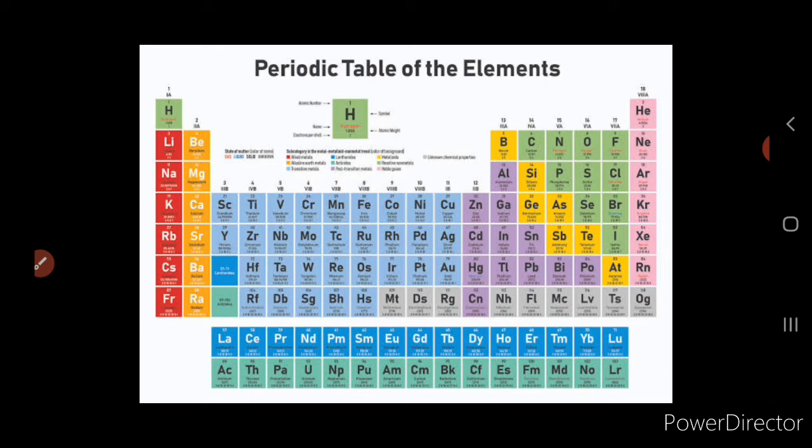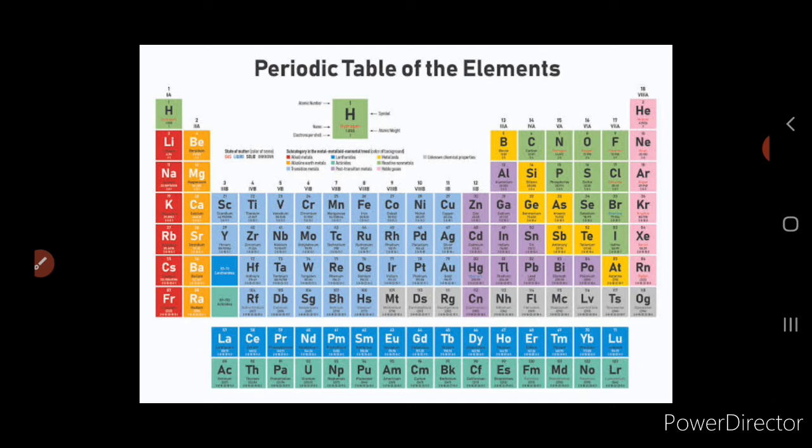Now the table completely separates the metals from metalloids. The non-metals are present in the upper right corner of the periodic table. And here you can see in the modern periodic table on the screen, there are different colors being given for the metals, metalloids and non-metals.